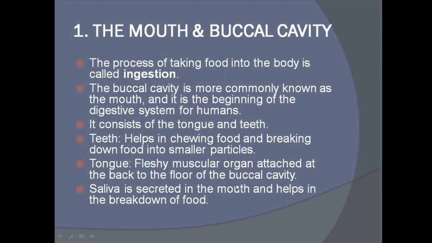Saliva is secreted in the mouth and helps in the breakdown of the food.